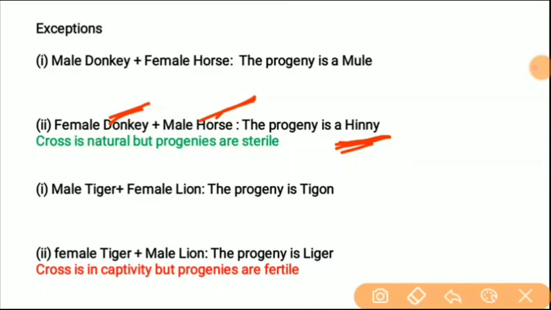The cross is natural, this is very important. The cross is natural, but progeny are sterile. Hinny and mule are both sterile.